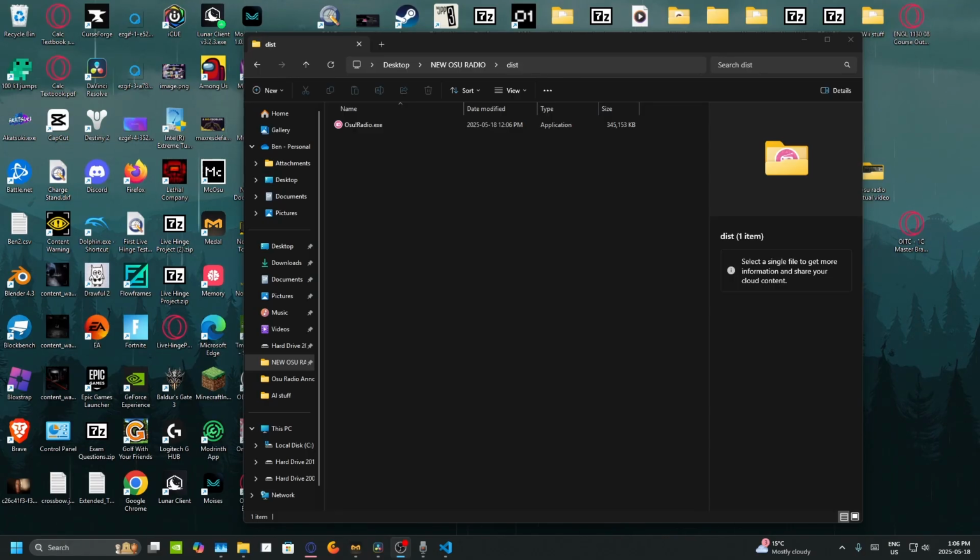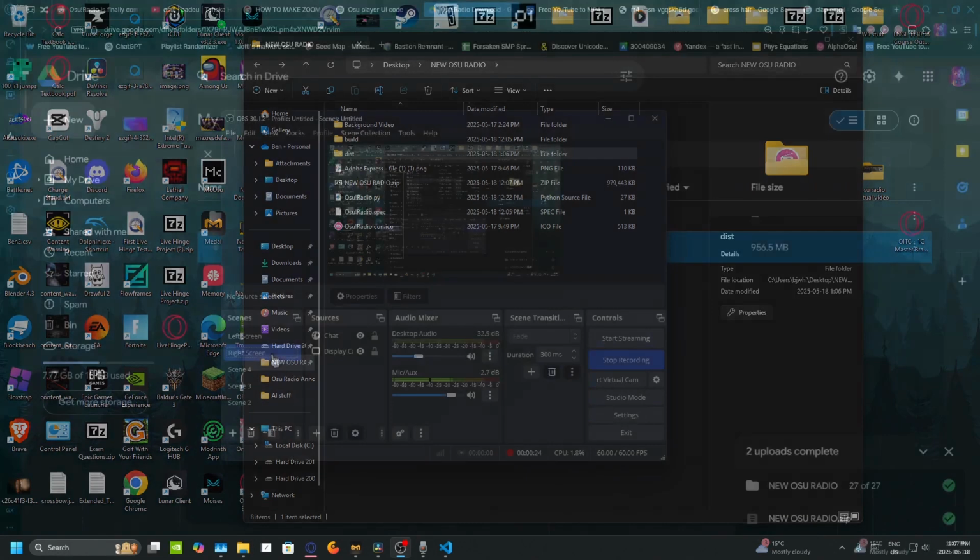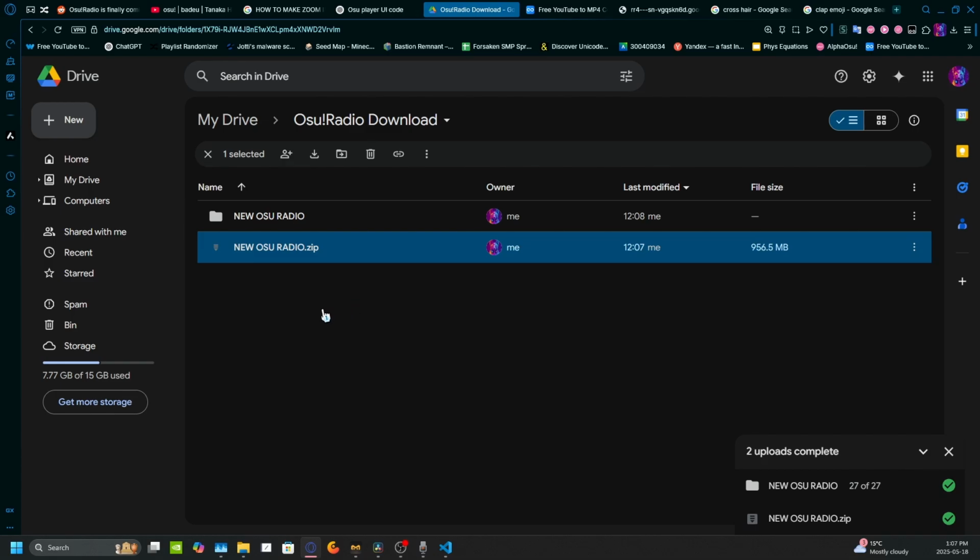Okay, so now that that's done, and I've shown everything, I'm gonna show you how to install this, and what the UI looks like, and all the different features, because this is so cool, and I'm so happy I get to show this off. Alright, first of all, I'm going to leave a link down in the description to Google Drive. It should look something a little like this.